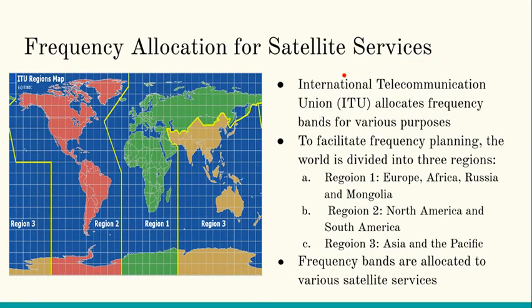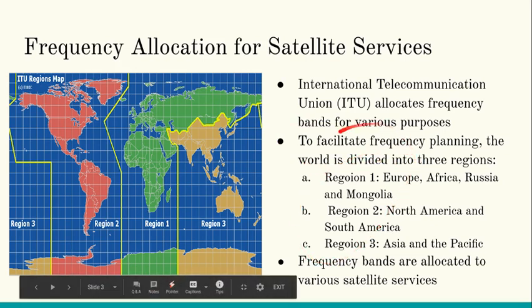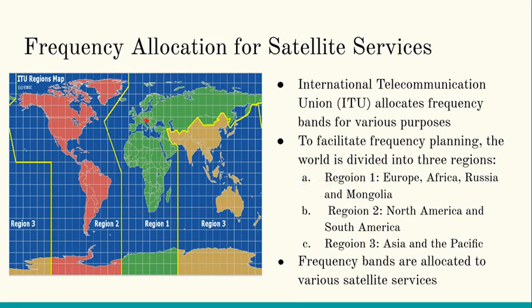So you might have heard that there is something called International Telecom Union. It's a body of the United Nations, and it does all the activities related to telecom regulation worldwide. For the ease of planning, it has divided the whole world into three regions. So the very first region is Europe, Africa, Russia and Mongolia. So you can see it's Europe here, Africa, it's Russia, and it's Mongolia here. So they are part of region 1.